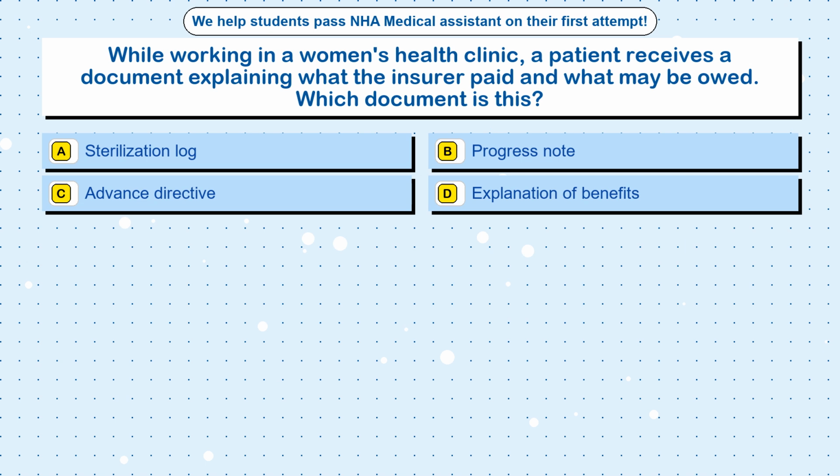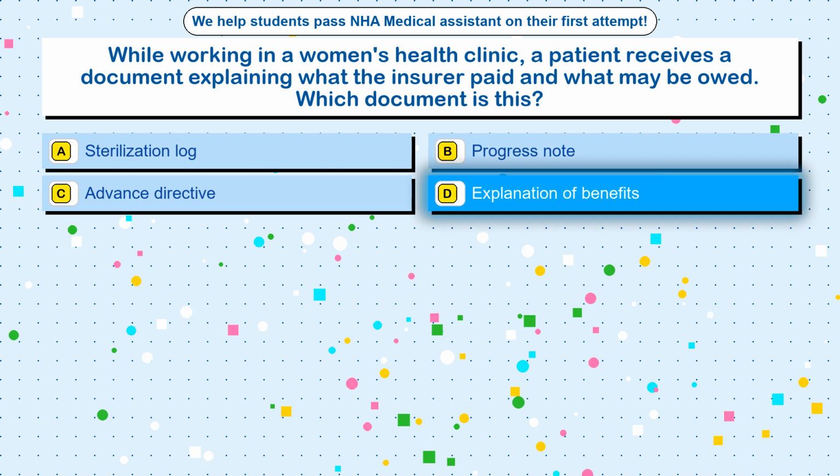Question 11. While working in a women's health clinic, a patient receives a document explaining what the insurer paid and what may be owed. Which document is this? Option A. Sterilization log. Option B. Progress note. Option C. Advance directive. Option D. Explanation of benefits.